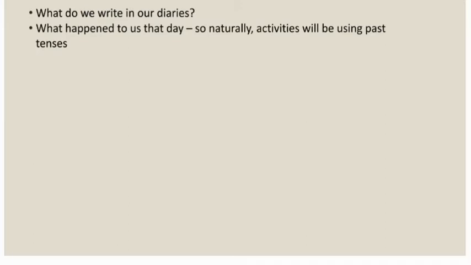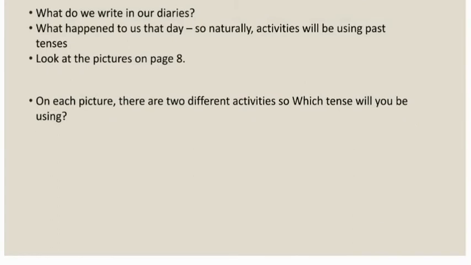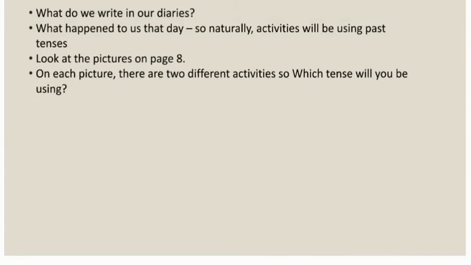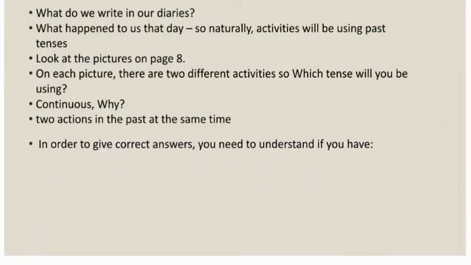All right, so a quick recap as you're doing your work. What do we write in our diaries? What happened to us that day? So naturally, activities will be using past tenses. So if you look at picture 8, the picture is on page 8 again, which we went over. On each picture, there are 2 activities. So which tense will you be using? Continuous. Why? 2 actions in the past are happening at the same time, and we said we use continuous in that